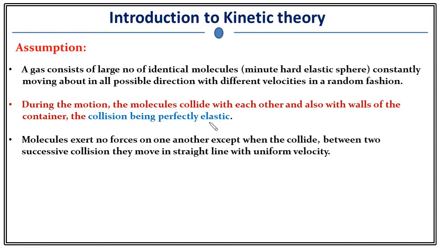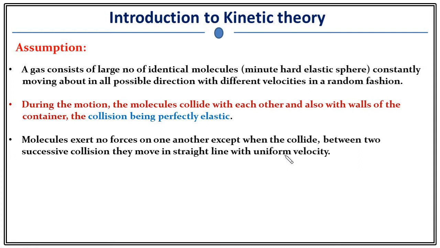The third one is molecules exert no force on one another except when they collide. Between two successive collisions, they move in a straight line with uniform velocity. Let's understand this assumption. It says that there is no force between two molecules, neither attractive nor repulsive. So two molecules are neither attracting nor repelling each other. They exert force only when they are colliding.